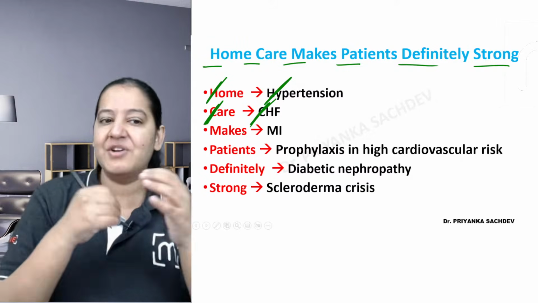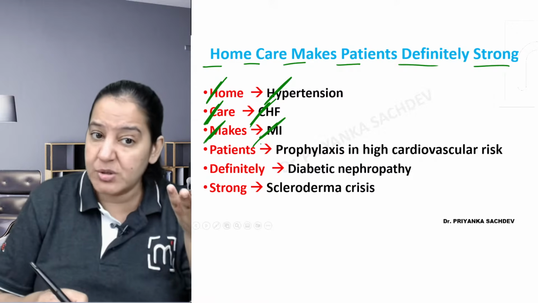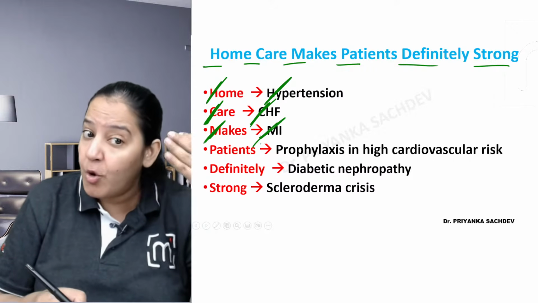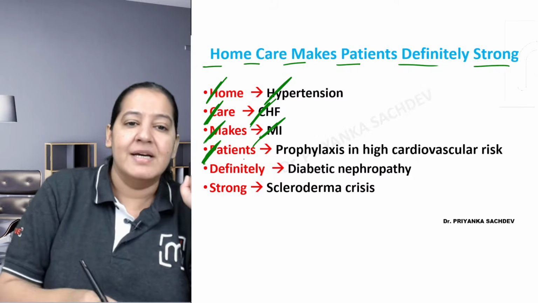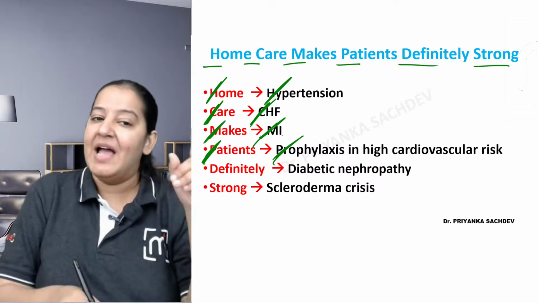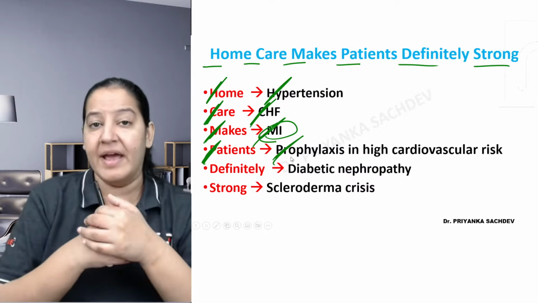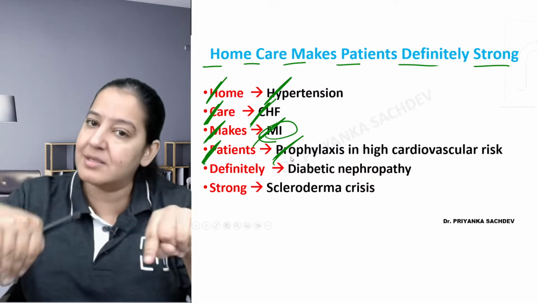They are useful in congestive heart failure also. Makes ka M is for MI. They are useful in MI also. The patient who has had a heart attack, the MI, myocardial infarction, they are useful in them also. Right? Patient ka P stands for prophylaxis of MI. Just suppose there is a patient in my clinic who is already having an attack of MI. I will ask the patient to take ACE inhibitor daily, so that the chances of a second attack come down.